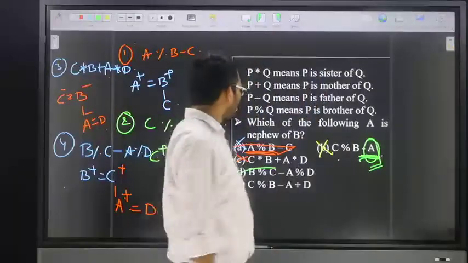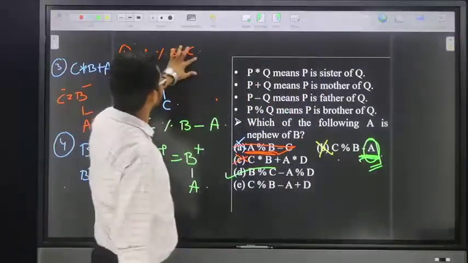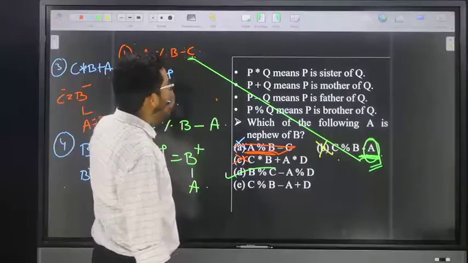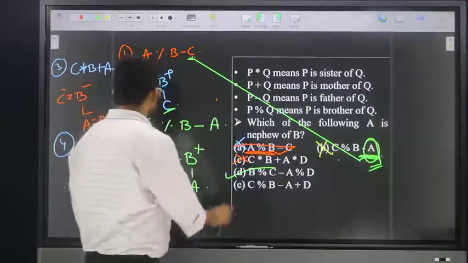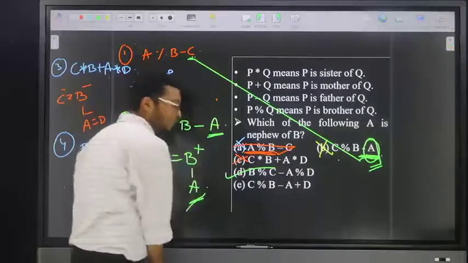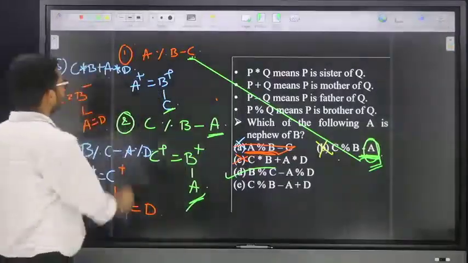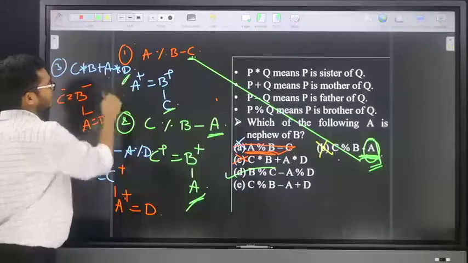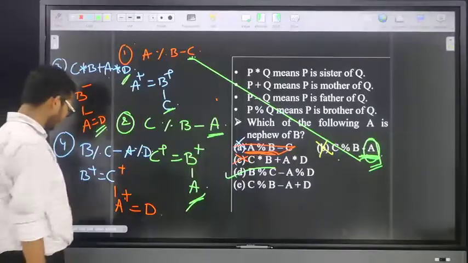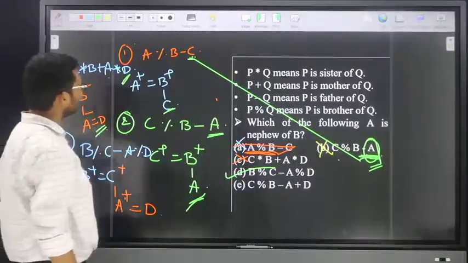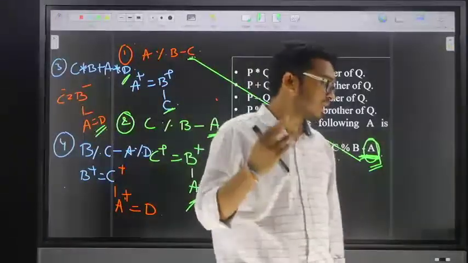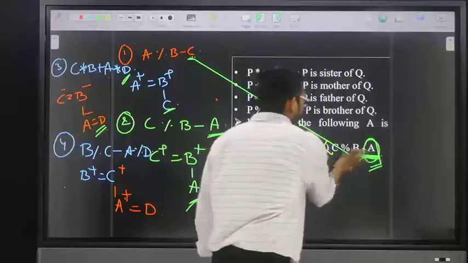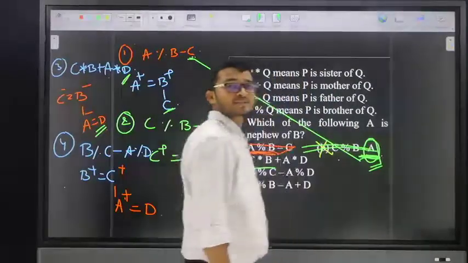Suppose we check here: in option number one, C is at the ending, and the gender of C we don't know. In option number two, A is at the ending, and the gender of A we don't know. In option number three, D is at the ending, and the gender of D we don't know. So remember, except for a married couple, if anything is at the ending of the option, we don't know the gender. That means we simply eliminate option number two.